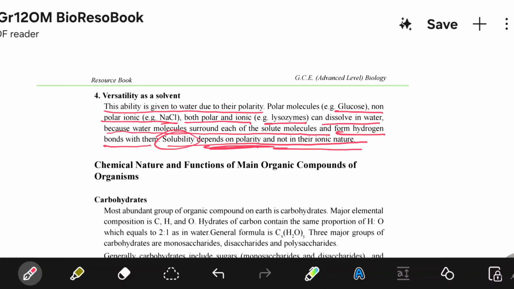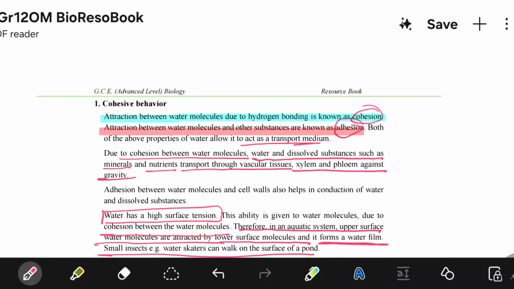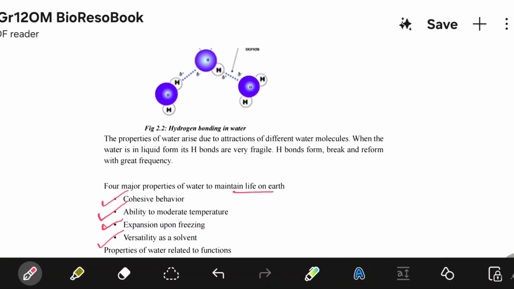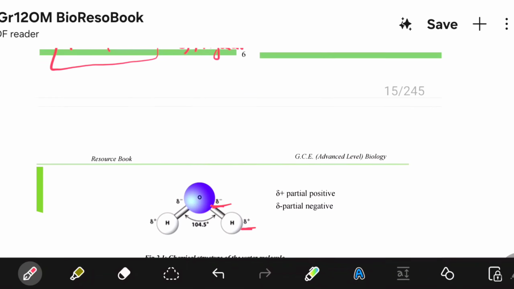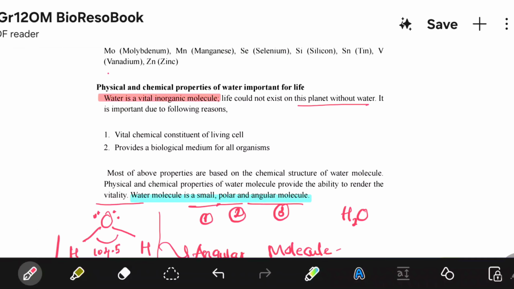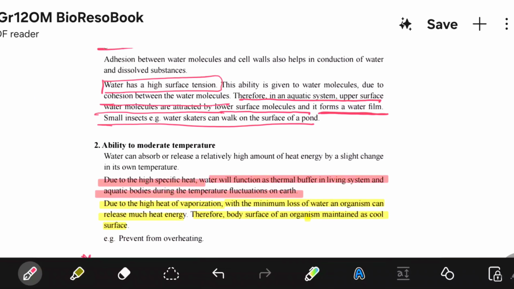Now we have studied the importance of water and the structure of water. So these are the four major properties of water. It's important for us to know these things. Sometimes there can be essay questions in term test papers or maybe in A levels as well. They can ask in structured essays and also in MCQs. These things can be tested. So water is another important section. That's all for today. Let's meet in the next part.